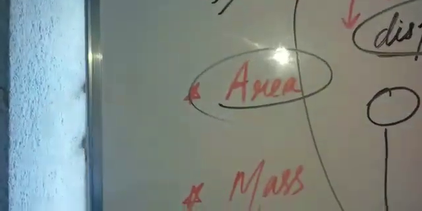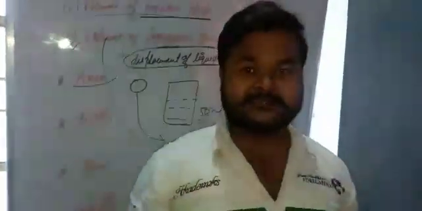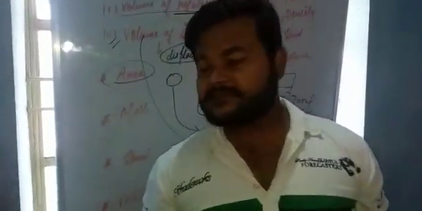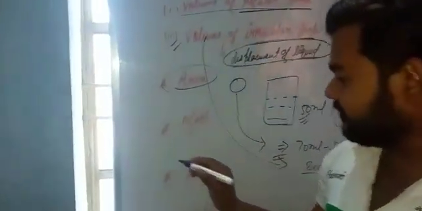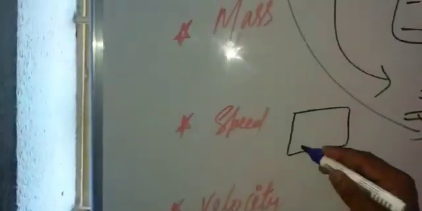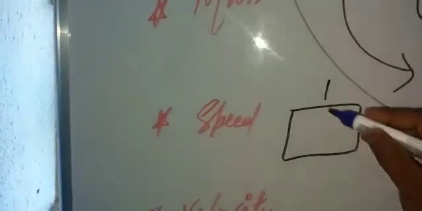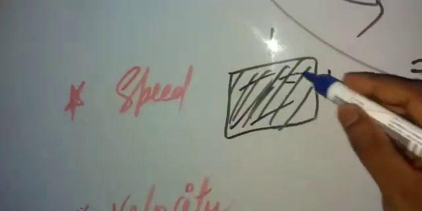Area is the space covered by a two-dimensional object. For example, a rectangle has two dimensions, one length and another breadth. The space covered by this figure is known as its area. We have to learn the mathematical formula of area.